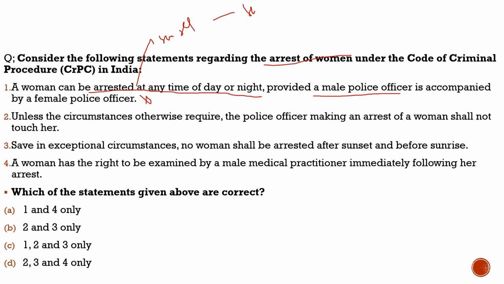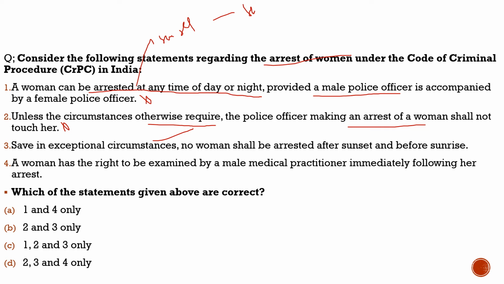Second statement: unless the circumstances otherwise require, the police officer making an arrest of a woman shall not touch her. In any circumstances a male police officer cannot touch her, so this statement is also incorrect. Third statement says, save in exceptional circumstances, no woman shall be arrested after sunset and before sunrise. This statement is 100% correct. Except in exceptional circumstances, no woman shall be arrested after sunset and before sunrise.